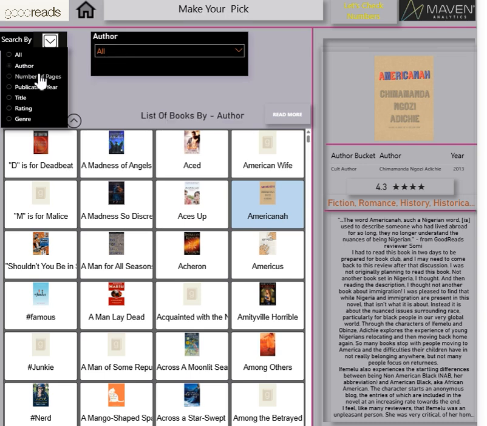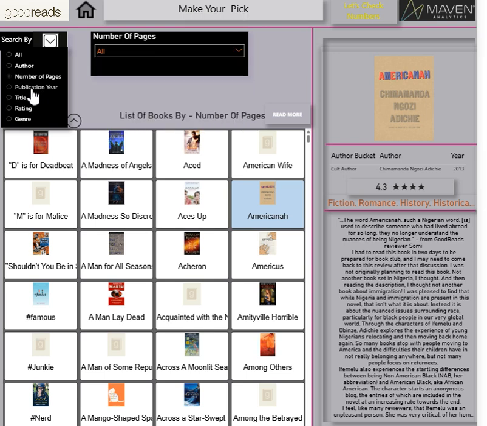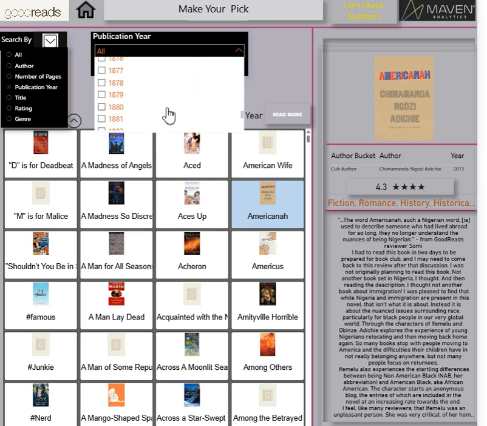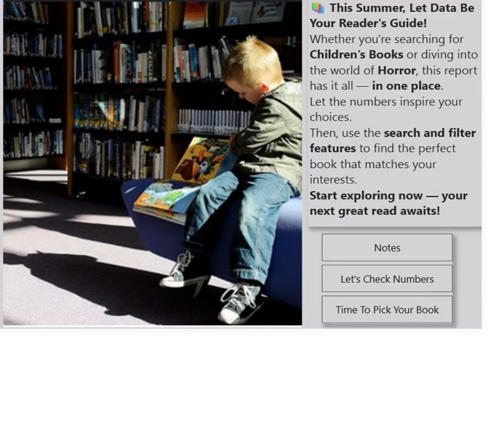Once we select the author or any of the categories, we can further go here and search. Like if you're selecting publication year, we can go here and search which year's book we want to read. This is another thing, we can collapse it, go back home, and yes, that's it, a small and crisp